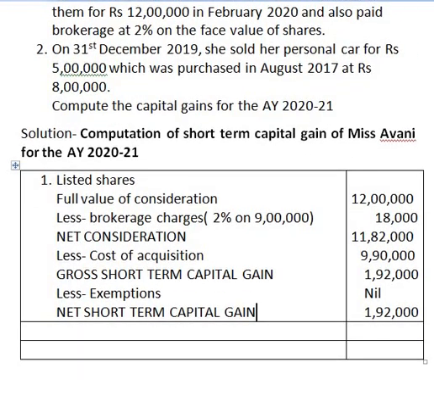We have solved the sum using the first information, that is listed shares. Now let us solve it for the second information. Second one is she is holding a personal car. So personal car is a personal effect, so write it in bracket exempt.